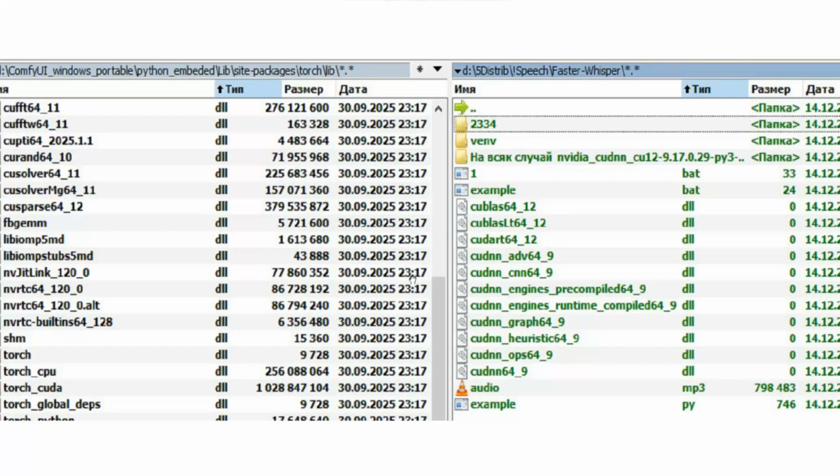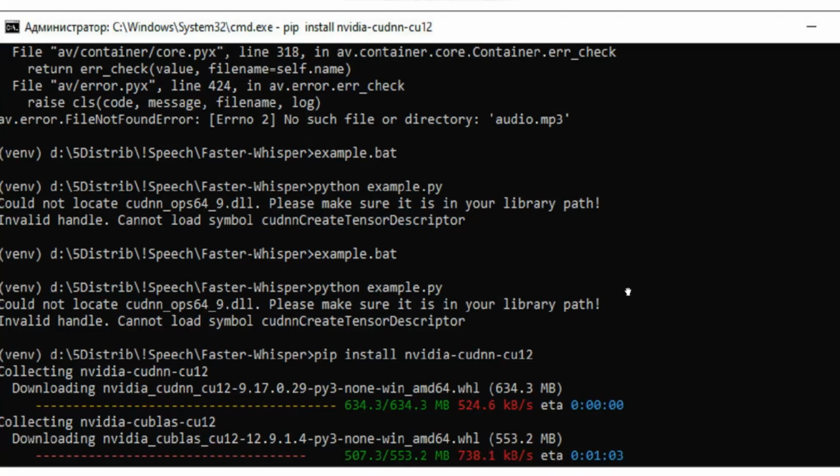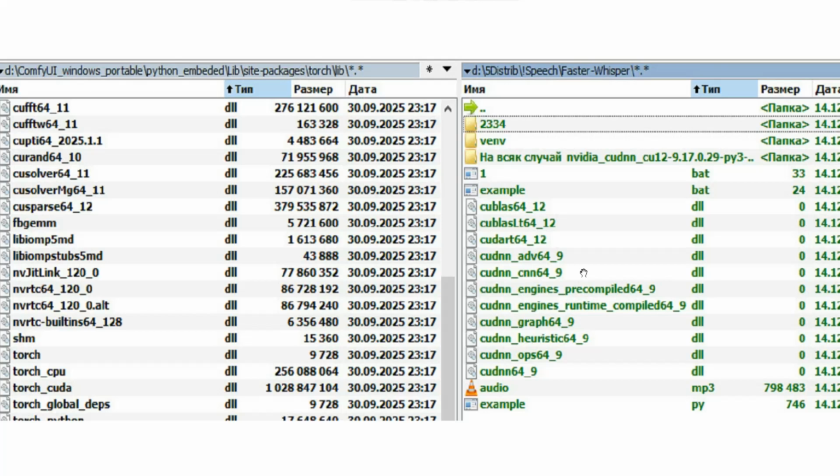I assumed that the problem was that the DLL library versions, as well as the versions of the cuDNN and cuBLAS modules, were not compatible with our video card because its CUDA compute capability version was 6.1, and they required more modern video cards. This problem was already solved in the first video on my channel, when I set up the ComfyUI version, more precisely the build specifically designed for these old video cards.